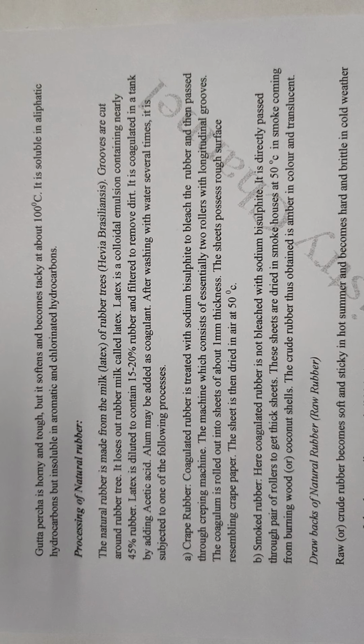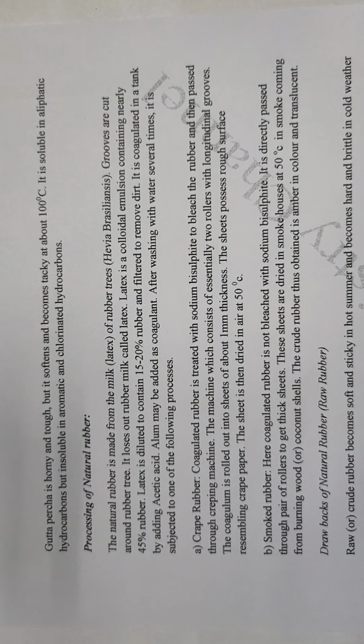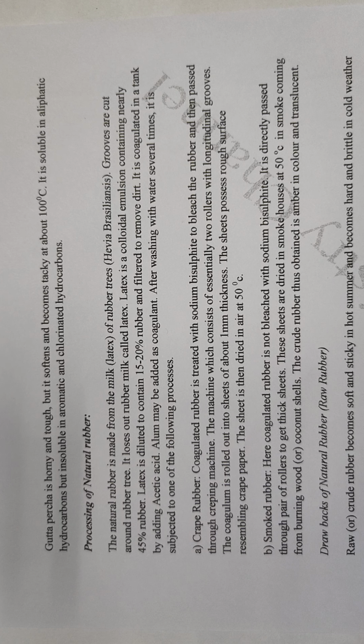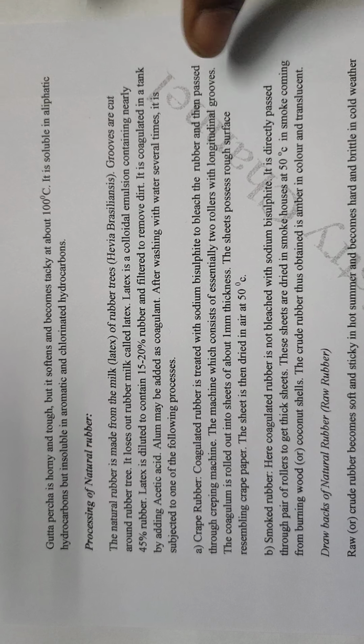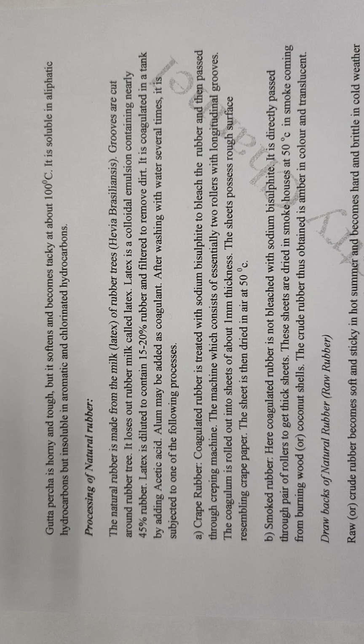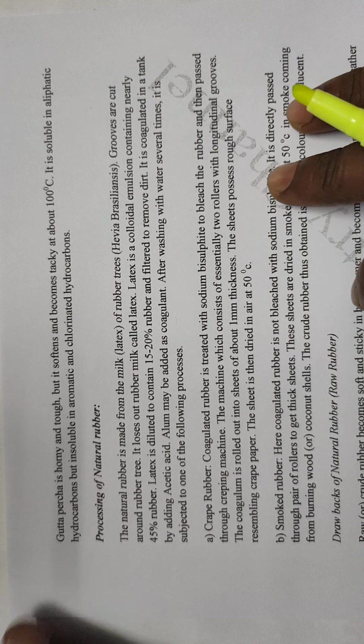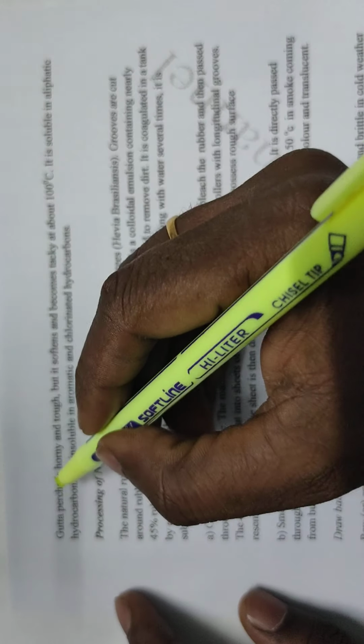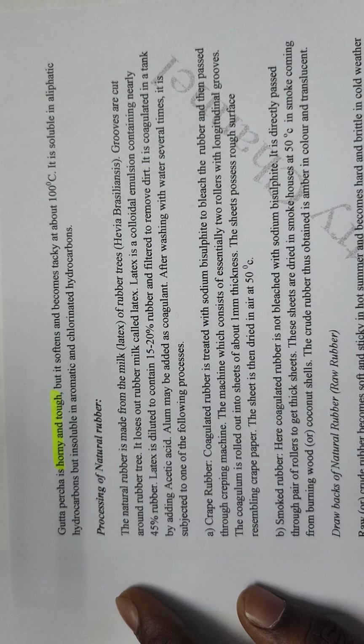Out of these two, Gutta percha and Hevea brasiliensis, the rubber sheets that are obtained from Gutta percha are tough, okay, tough material and good materials, because you know that trans polymer is more stable than cis polymer. In both cis and trans polymers, trans is more stable than cis because the repulsions are minimized in case of trans polymer. So that is why Gutta percha is horny and tough, okay.